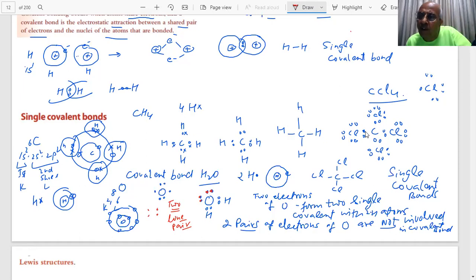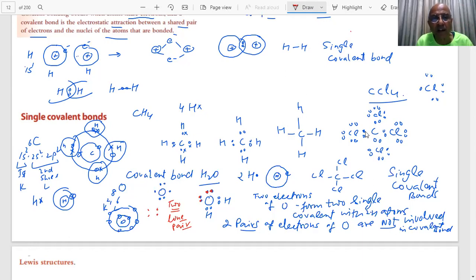So they can be available for bonding with others later on. They are not taking part in the covalent bond when water is formed. When water is formed, student, these are called the lone pairs of electrons. It is important. We will show you later on what is the importance of that, student. So these were examples of this.